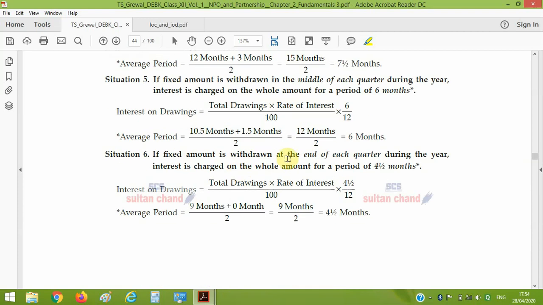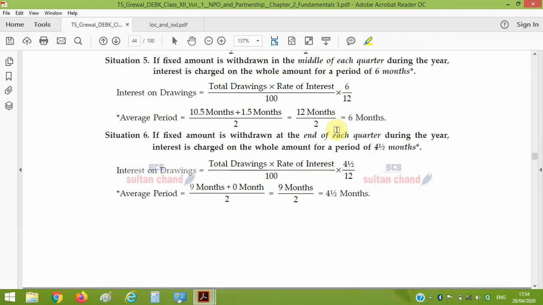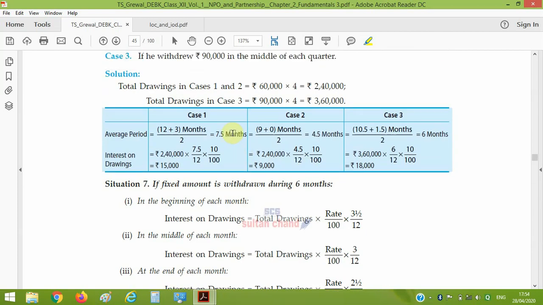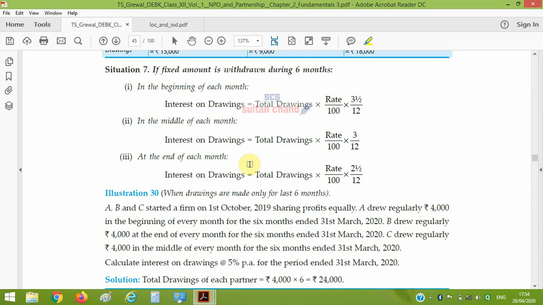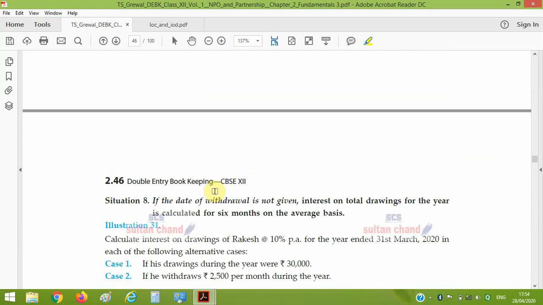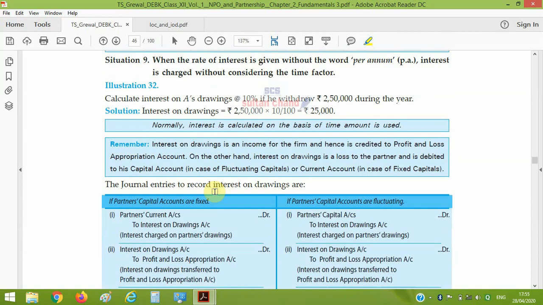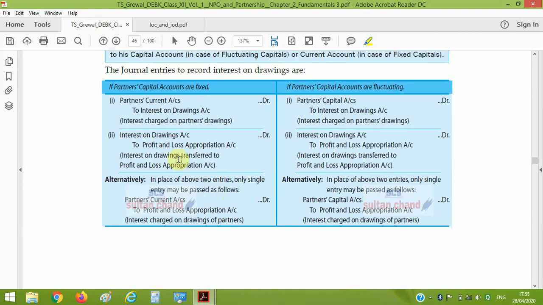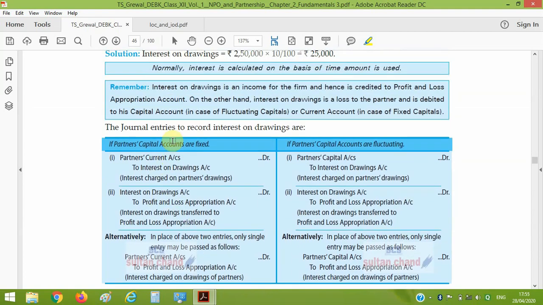And here are the illustration and examples. Time period is given, compute all this. So now after understanding all the topics which I have explained, you can do all the questions. I think the topic is clear to you, and you must try these questions from the book. Whatever book you have, I'm not saying to do it from this book. You can do it from any book.